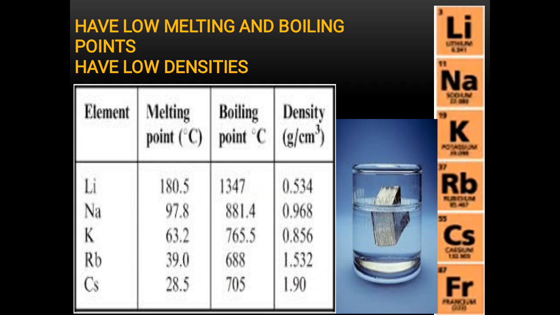The next is, they have relatively lower melting and boiling points. Relatively lower means when they are compared with other metals such as copper, gold, silver, tin. So the alkali metals have lower melting and boiling points as compared to them, and they also have low densities. You see, the density of lithium, sodium and potassium is less than that of water. That is why they float in water, because they have lower density than water.